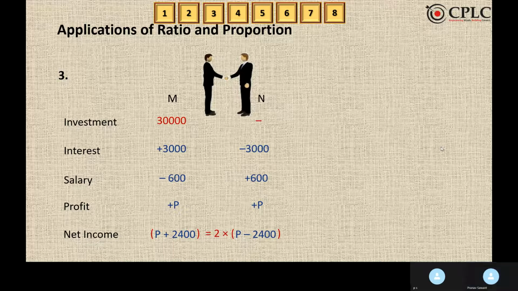Hence, I'll simply multiply by 2 at the N's place. As M and N, they have said that N is twice that of M. So 2 into M is equal to N. This is what we can deduce. So it will become P plus 2,400 is equal to 2 into P minus 2,400. After solving this, we'll get the value of P as 7,200. Total profit is rupees 14,400.